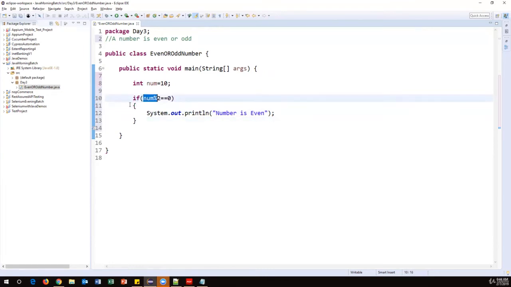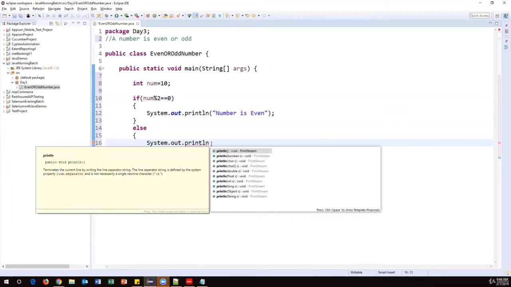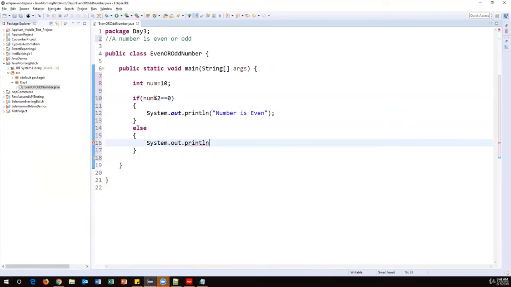Suppose this condition is not true, suppose n divided by 2 produces something other than 0, then this condition becomes false. And if the condition is false, then I have to execute one more block called the else block. So here I will write System.out.println, "number is odd number." So this is how we need to check the condition, using the if else statement like this.